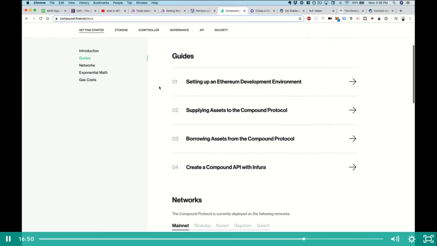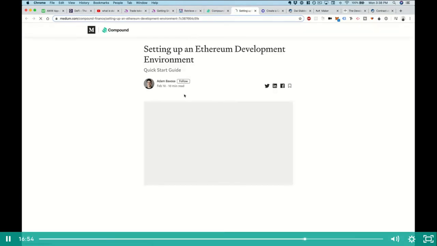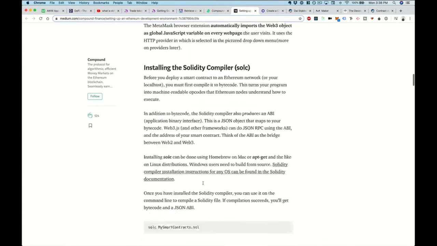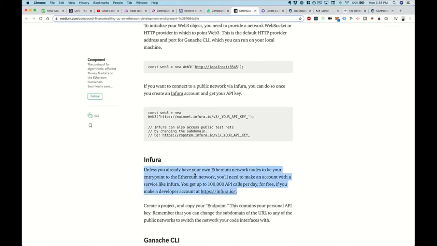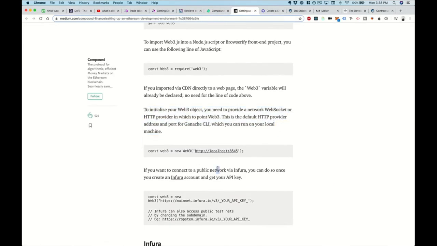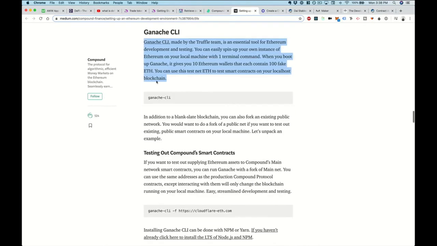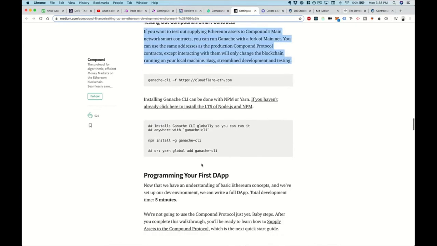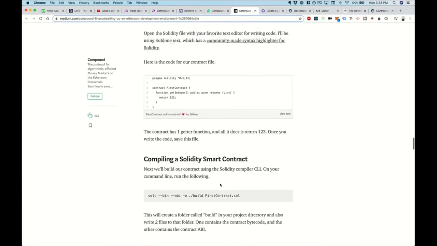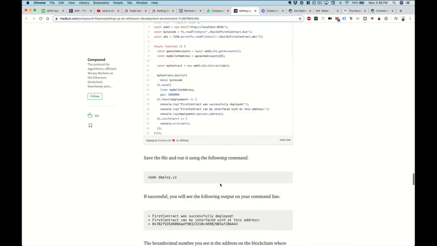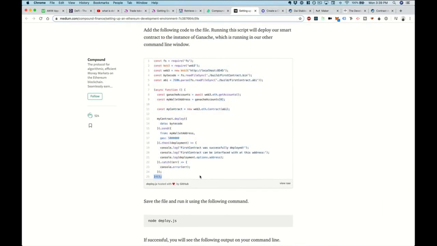Compound has developer guides, so you can walk through step by step how to set up your developer environment for Compound, just like this. I'm going to go through all these step by step, but it's pretty straightforward stuff. It looks a lot like the other tutorials that I've done. If you know how to use Web3, you should be able to do this pretty easily. Ganache CLI, I showed you how to do that in the last video with flash loans. And essentially, you just interface with the Compound contracts just like you would any other smart contract. And you can see some full code examples here.